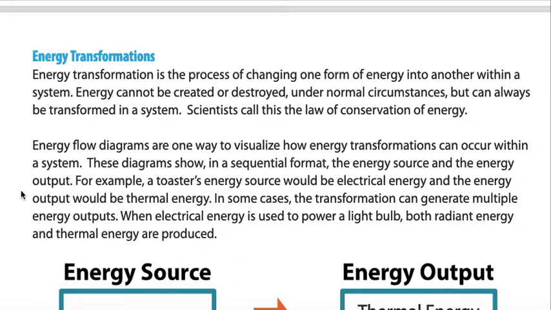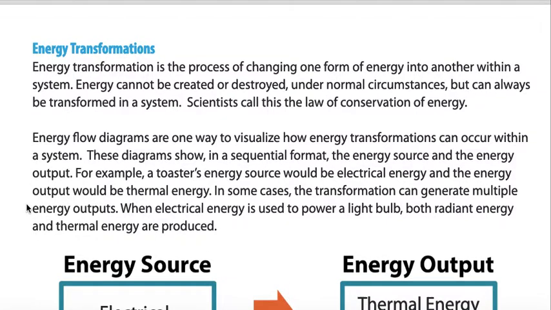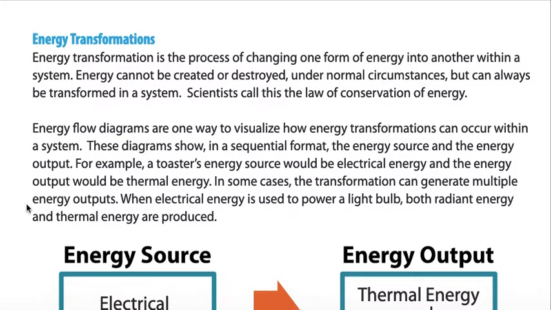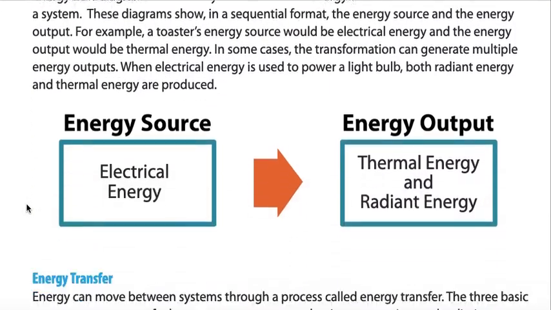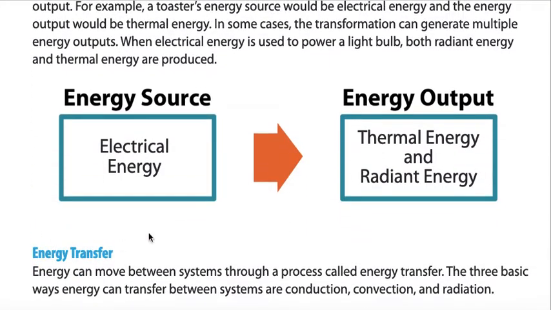In some cases, the transformation can generate multiple energy outputs. When electrical energy is used to power a light bulb, both radiant energy and thermal energy are produced, so both light and heat. So here's an energy source, electrical energy, and its energy output is thermal energy and radiant energy of a toaster.